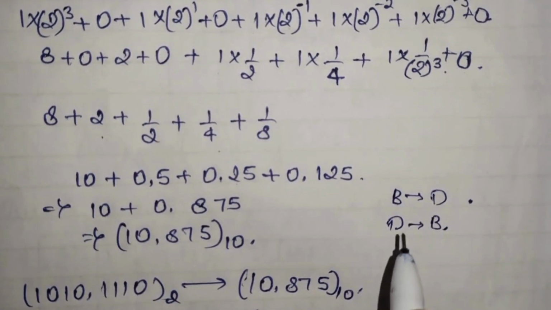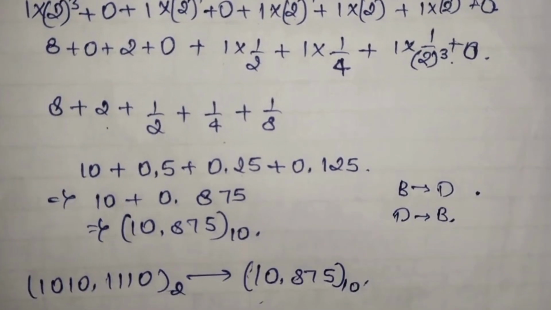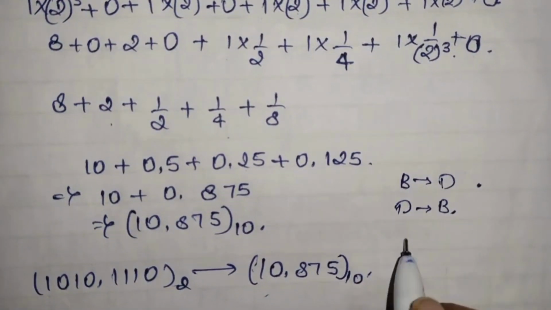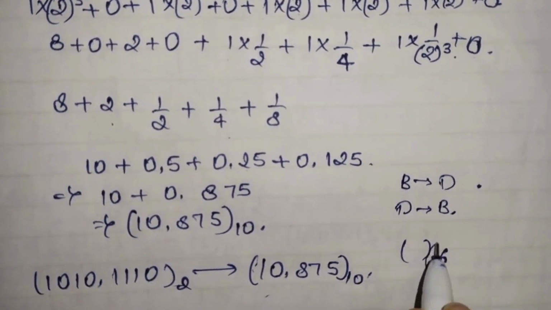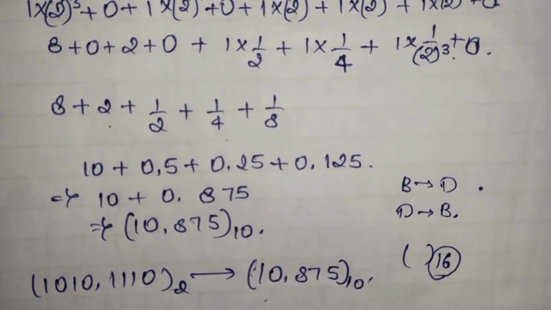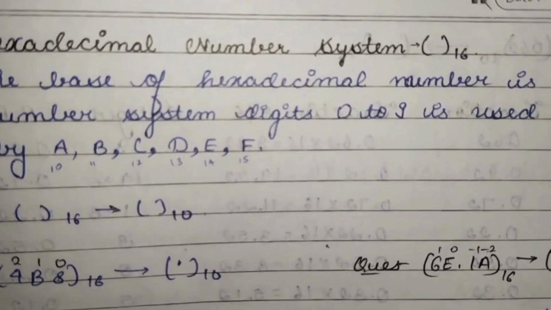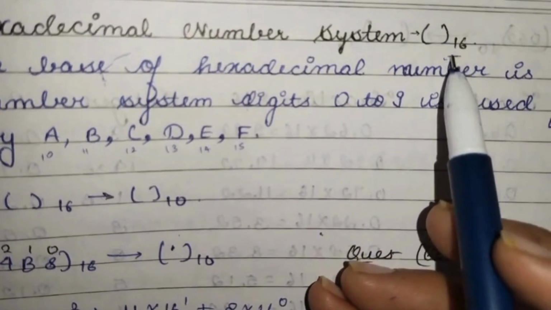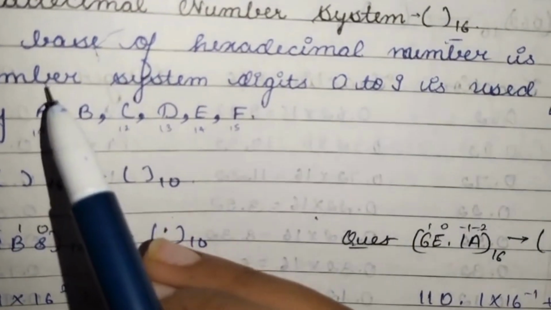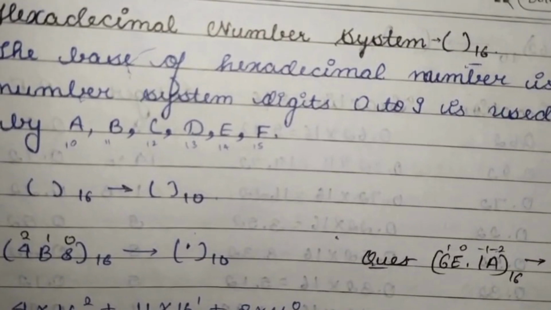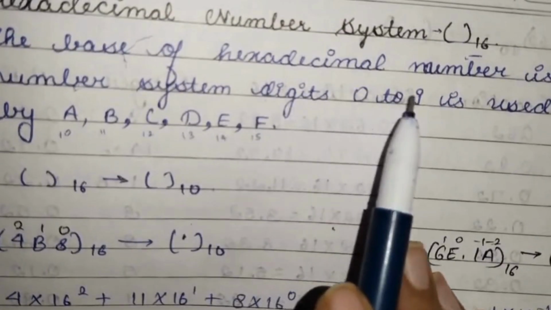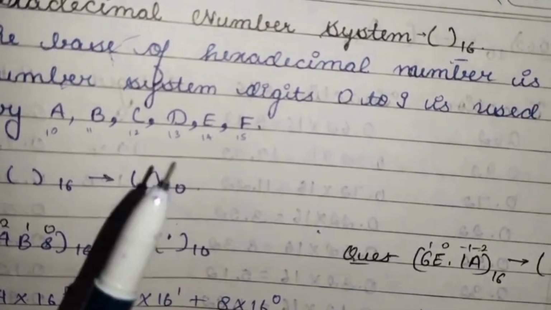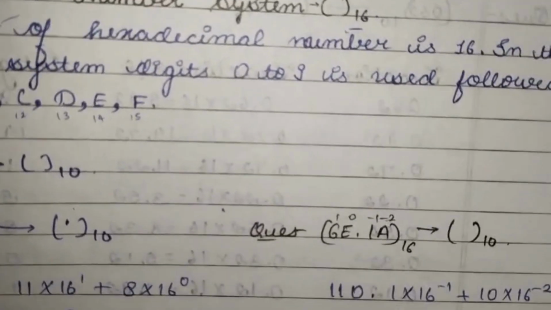Now let us begin with the hexadecimal, which is written like this, with 16 at the base. So let's begin with notes. This is your hexadecimal number system. As you can see, this is represented by 16 at the base. The base of the hexadecimal number system is 16.